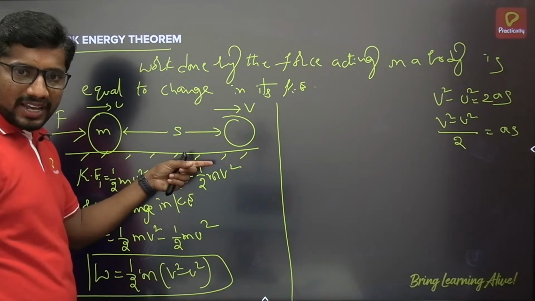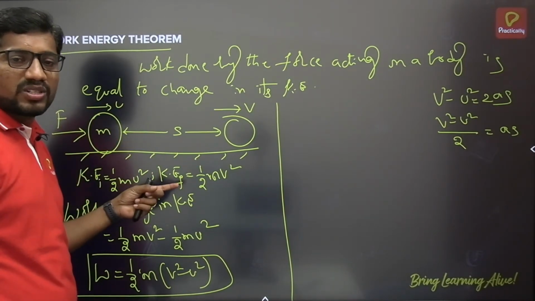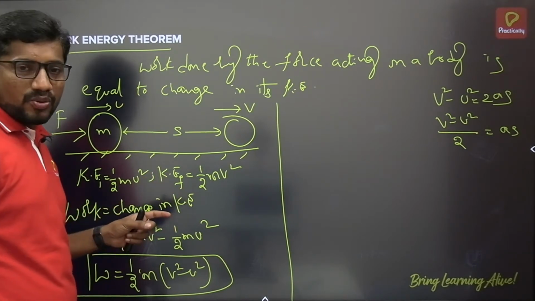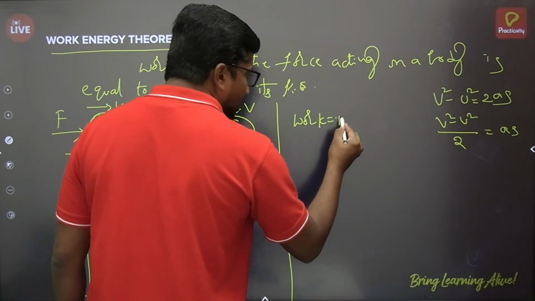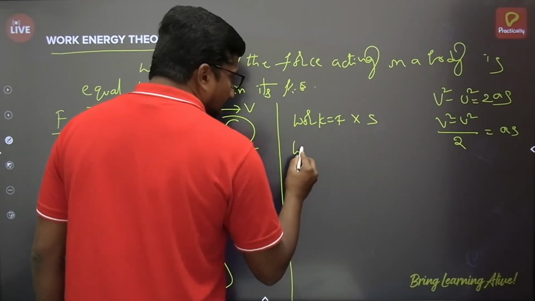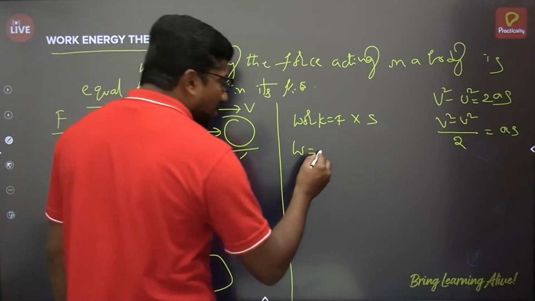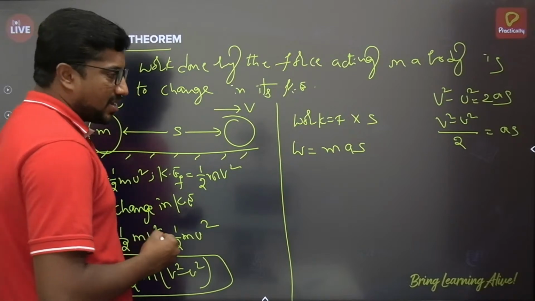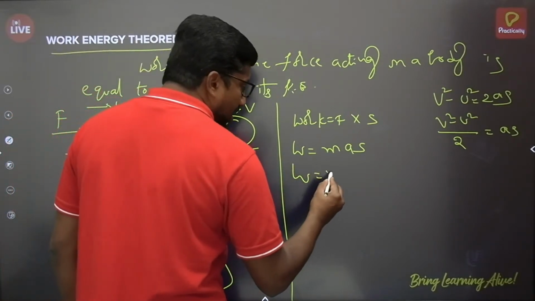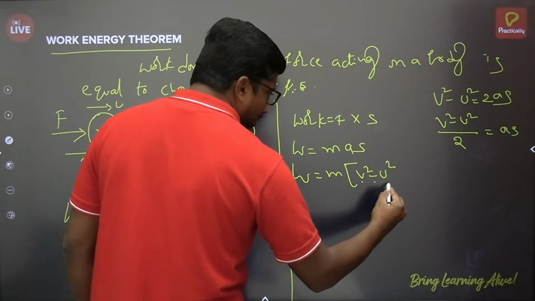Here it is very clear, force is acting on the body and the body has suffered a displacement s. Of course, the direction of displacement here is along the direction of the force acting on it. We can say that positive work is done, and the work done can be written as force multiplied by displacement. Then force, according to Newton's second law, is mass multiplied by acceleration, so it will be m a s. So m multiplied by a into s, we can write as m times (v square minus u square) by 2.